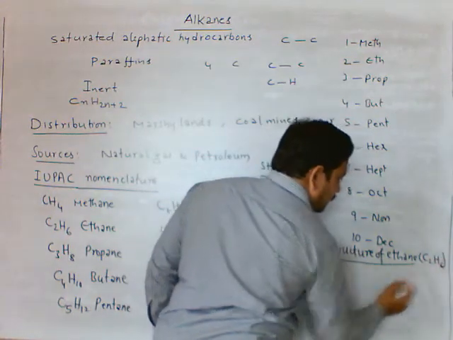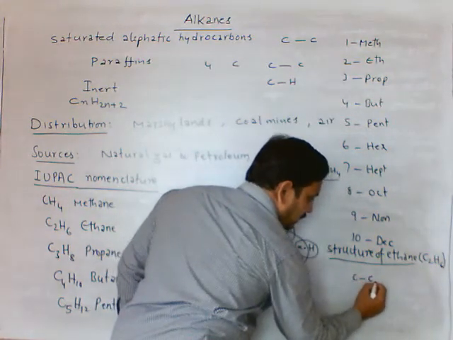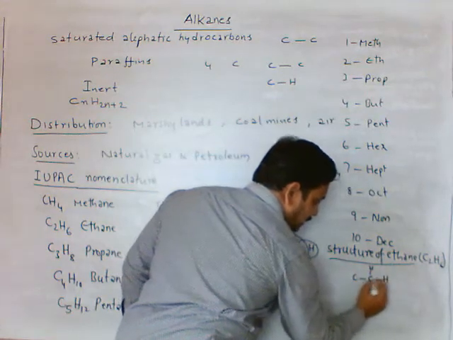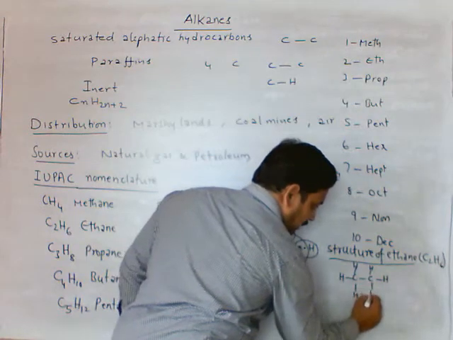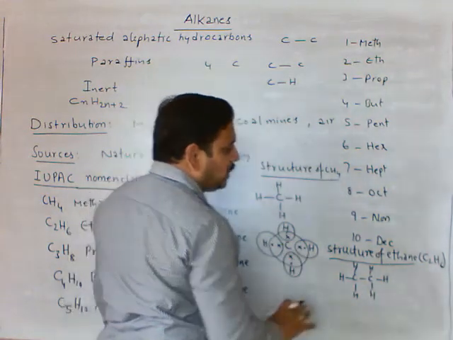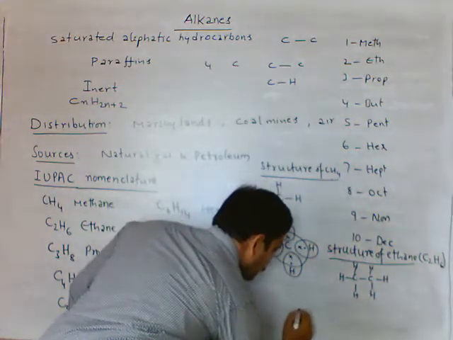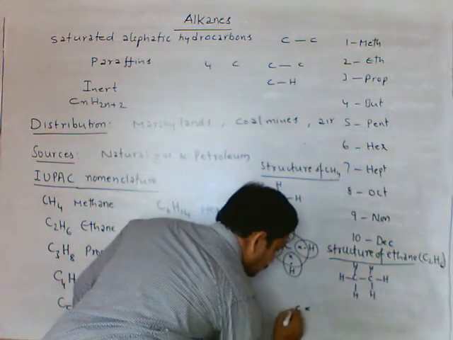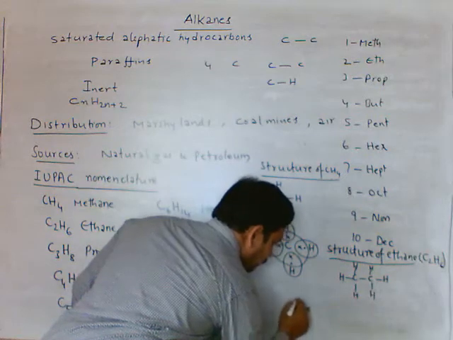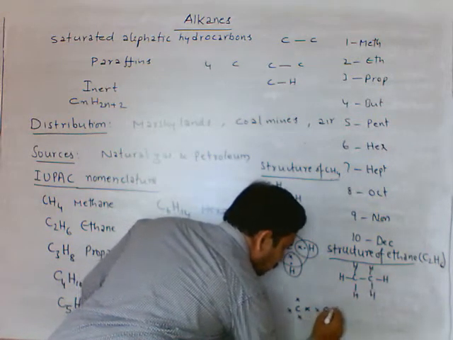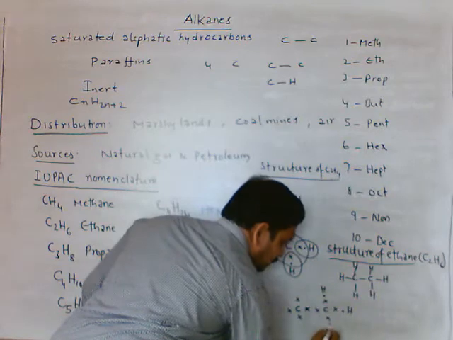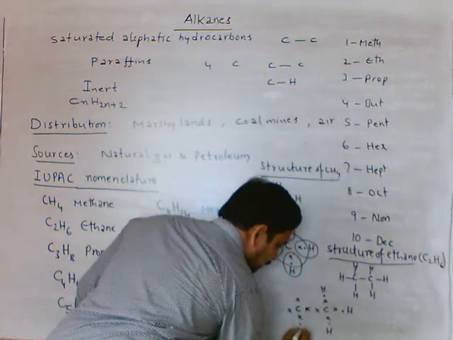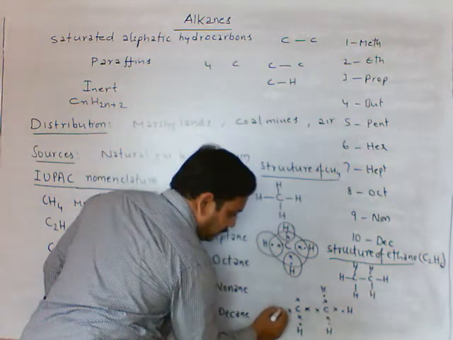See, in this C, C, H, H, H, H, H, H. The electronic structure, Lewis dot structure: carbon has 4 electrons, 1, 2, 3, 4, 1, 2, 3, 4. The remaining hydrogens, 3 hydrogens linked with 1 carbon, 3 hydrogens linked with another carbon.